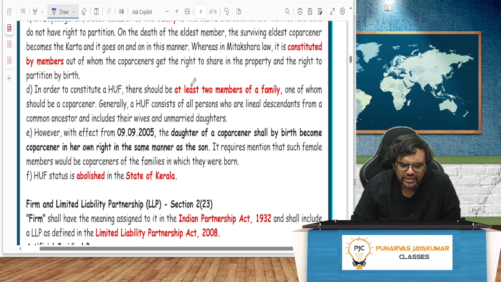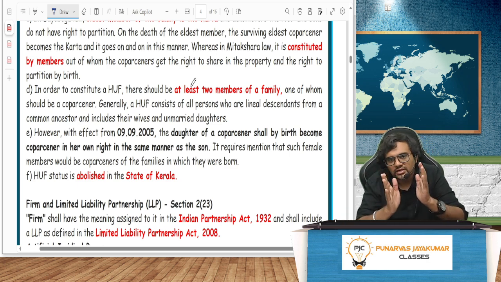In 2015, there was a Supreme Court case where it was held that even a female member can be a karta. Imagine, the entire concept of a male-dominated society is gone, but the logic of this Hindu law dates back hundreds of years, when there was a clear-cut thing: the man should bring the bread to the home, and the woman of the house should look after the home. That was how it was.